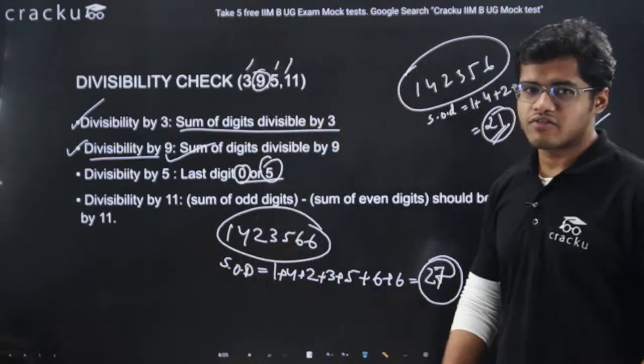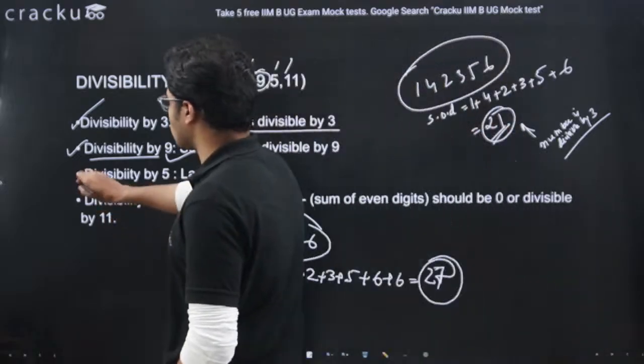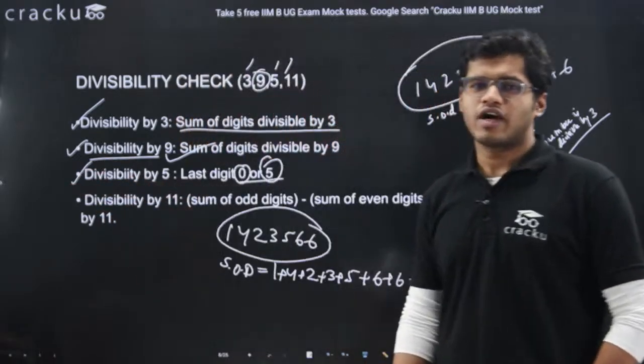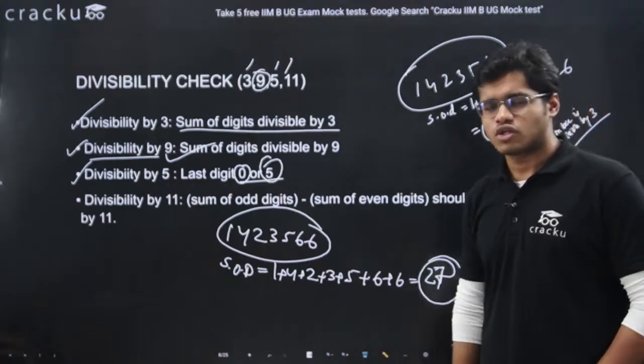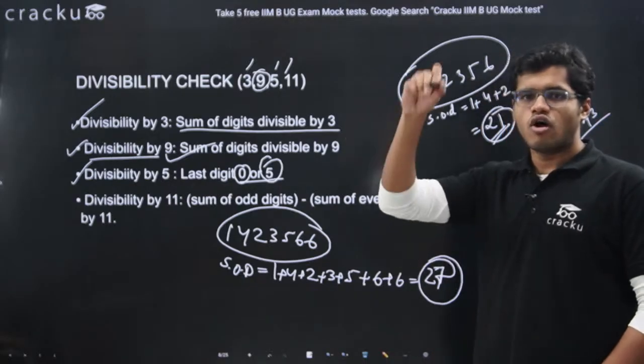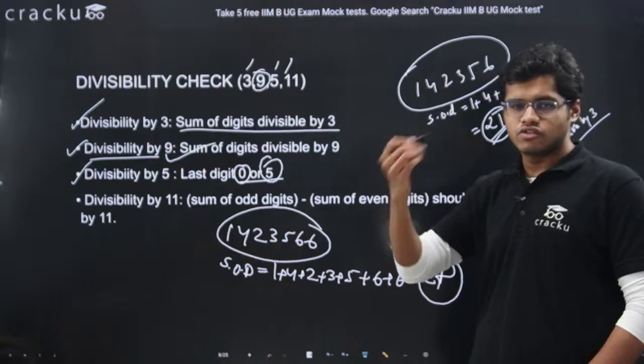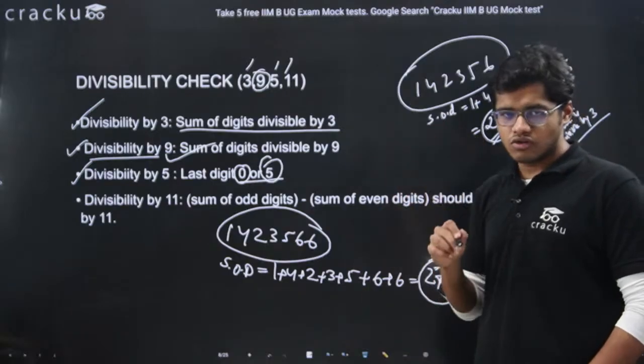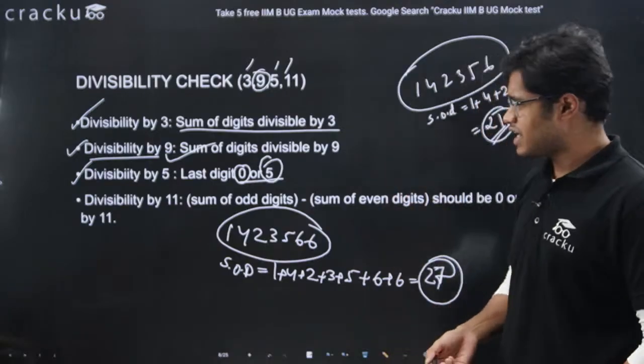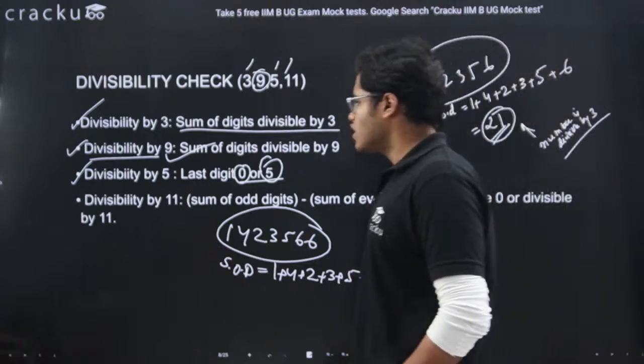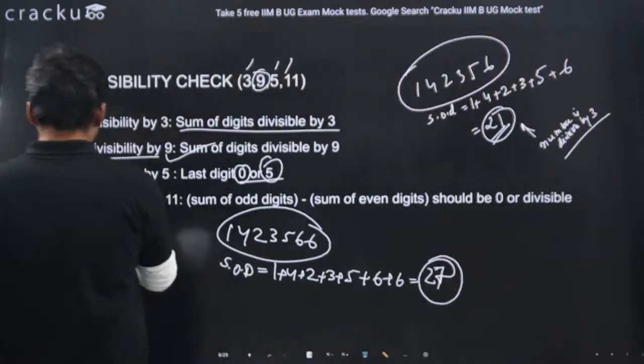And this you can infer. This is a very basic thing. We all know the table of 5, right? 5 ones are 5, 5 twos are 10, 5 threes are 15, 5 fours are 20. So you can see the last digit of any number which is divisible by 5 is either 0 or 5, right? Very basic thing. Now comes the divisibility test for 11.